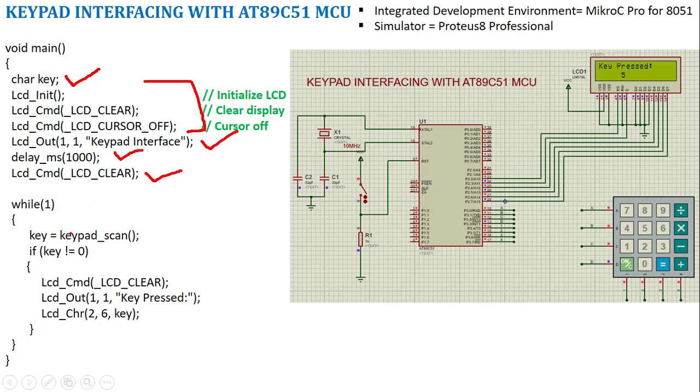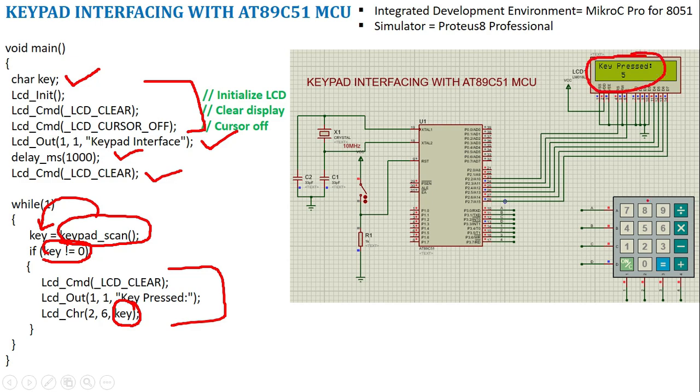Then in a while loop, I am going to execute this keypad scan, which is our function. So it will identify a key, that key will be loaded. The ASCII value of the key will be loaded to this key variable. Once key has a valid output, I am going to print this. Key pressed, in the second row, 6th position, I am going to display the key. When I execute this, you can see it shows in the first row key pressed. When I press key 5, the output is displayed as 5.